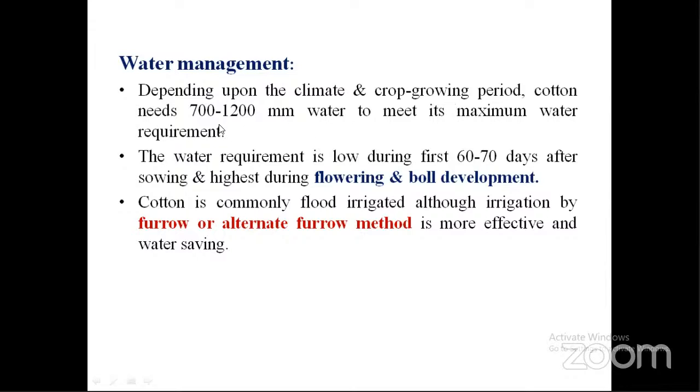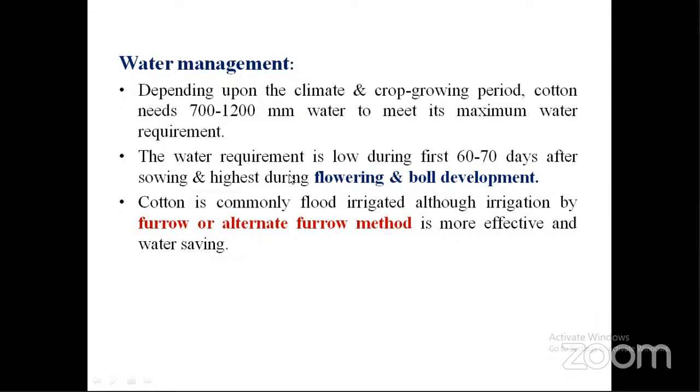Water management. Cotton generally requires 700 to 1200 millimeters of water. During the vegetative stage, the first 60 to 70 days after sowing, it requires less water only. Water requirement is very low. But during flowering and boll development, from 70 to around 100 days after sowing, it requires an optimum amount of moisture. If moisture stress is present at that stage, the yield will be severely reduced. Generally, farmers irrigate cotton through flood irrigation, but the furrow or alternate furrow method is more effective. It saves the water.